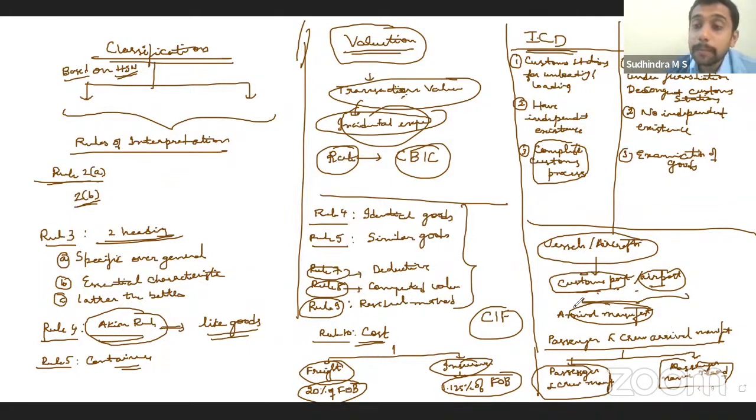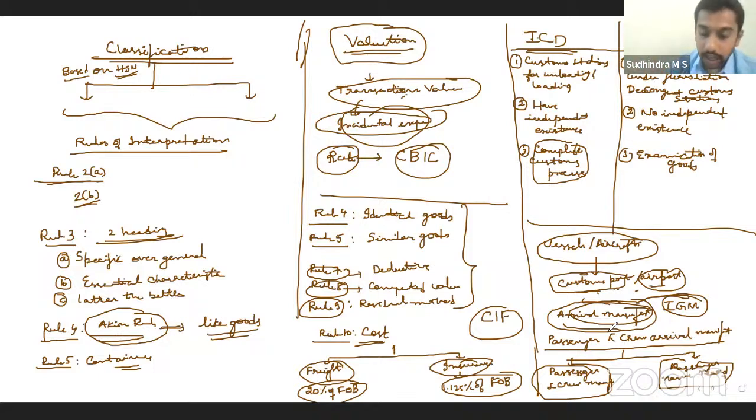Yes. Once you submit the arrival manifest or IGM, you will be granted entry inward. Only after you are granted entry inward, you are allowed to unload the goods from the vessel or aircraft. Only upon granting entry inward. And what would be there in the IGM, the import general manifest or arrival manifest? You should mention the details of the goods, the list of the goods that is being brought in. So only those goods which are mentioned in the IGM will be allowed to be unloaded.